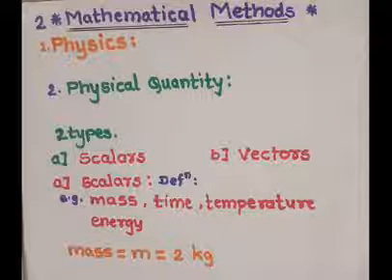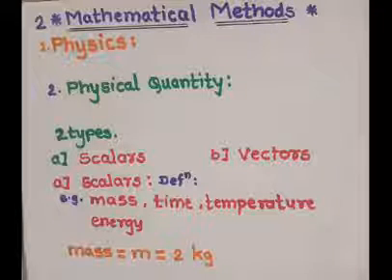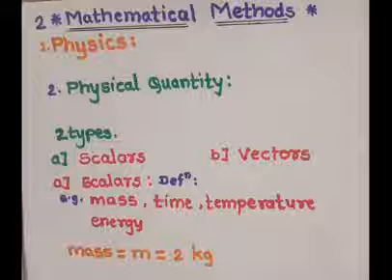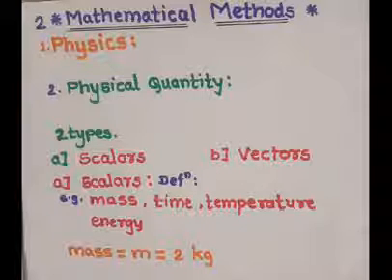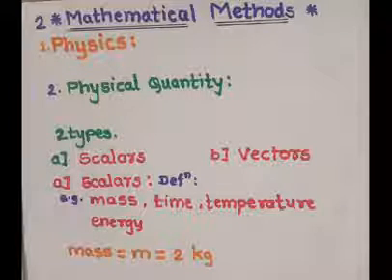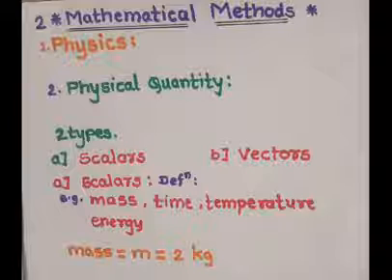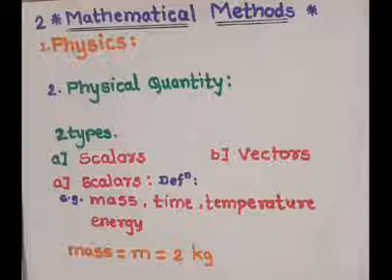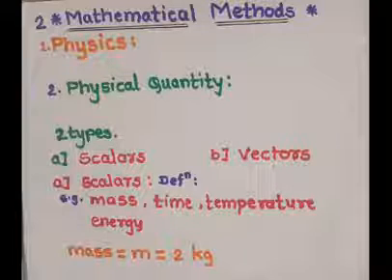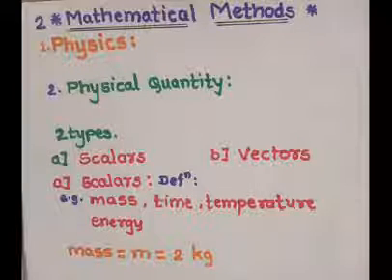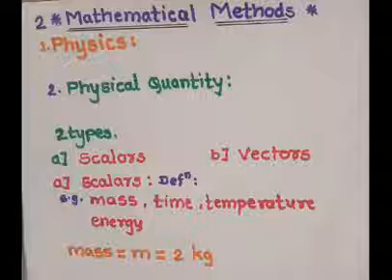In the mathematical method, we studied what a physical quantity is and how physical quantities are divided into two types. One is scalars and the other is vectors. Then we studied the definition of scalars and their examples. Then we studied what a vector is and what the types of vectors are.